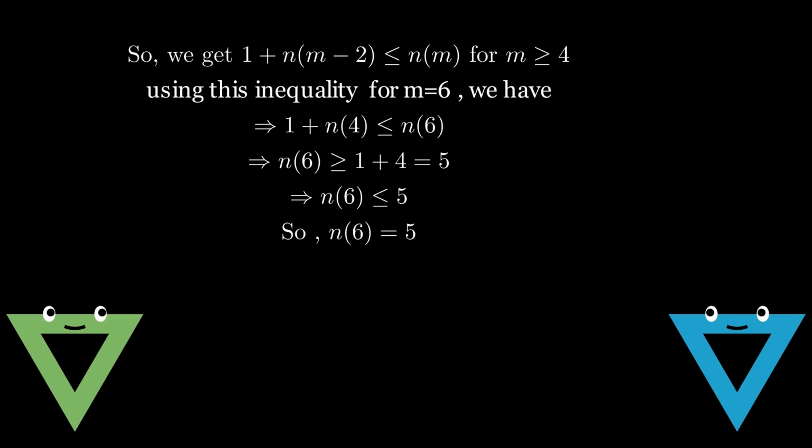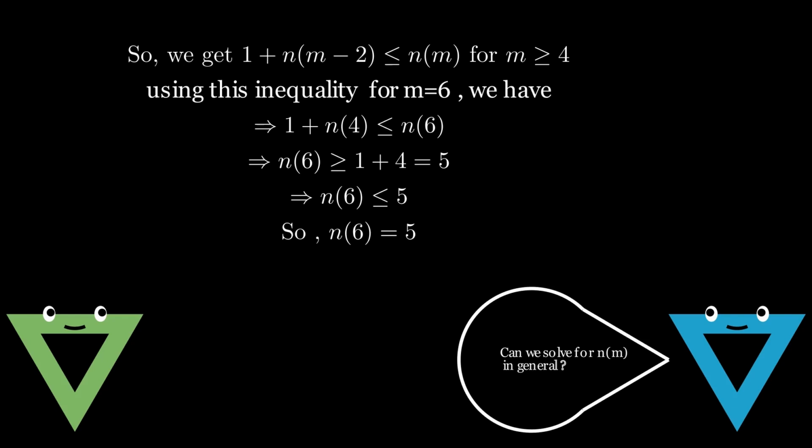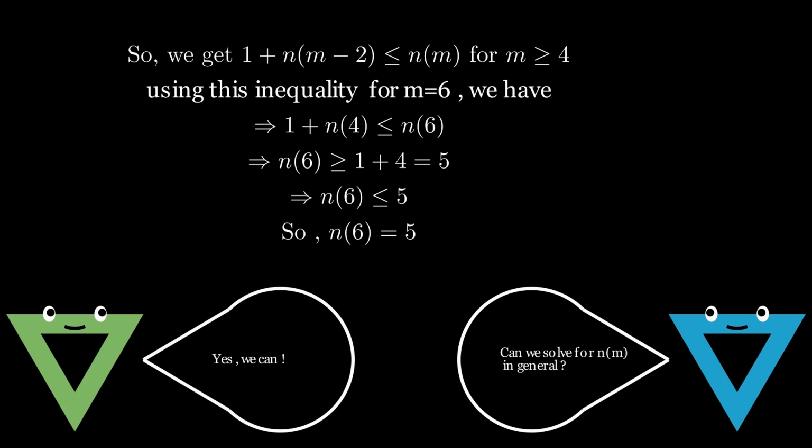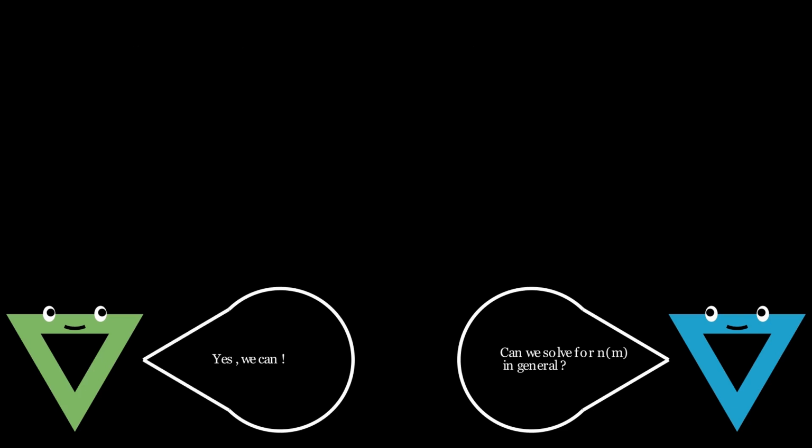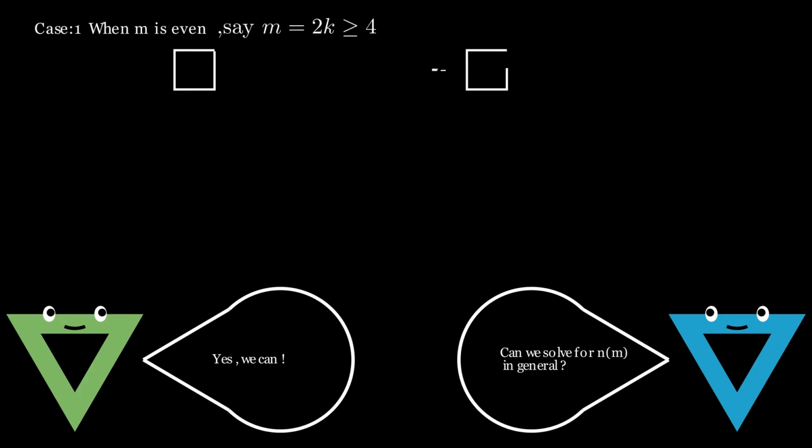Now the question is, can we go a bit further and solve for n of m for any value of m? At first it looks extremely difficult, but it turns out that there is a nice formula for n of m. To establish that, first we put an upper bound on n of m. We make two cases because the strategy is going to be different for even and odd values of m. When m is even, say m is 2k, we use the following strategy.